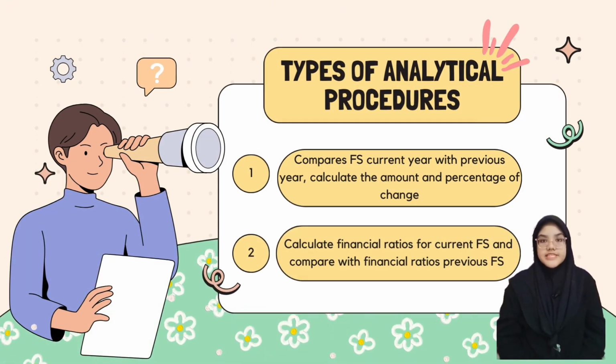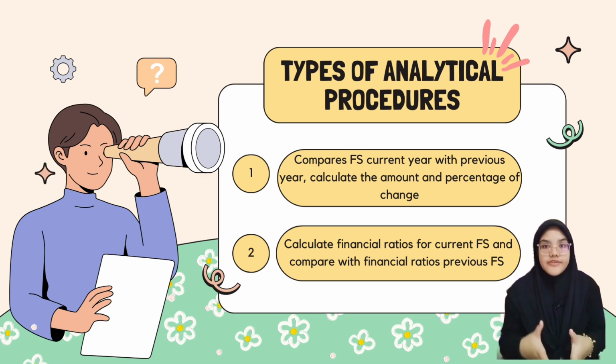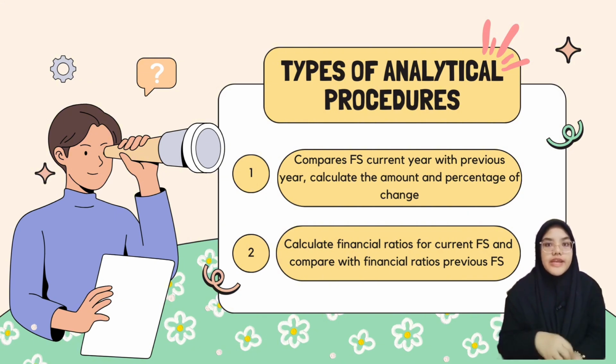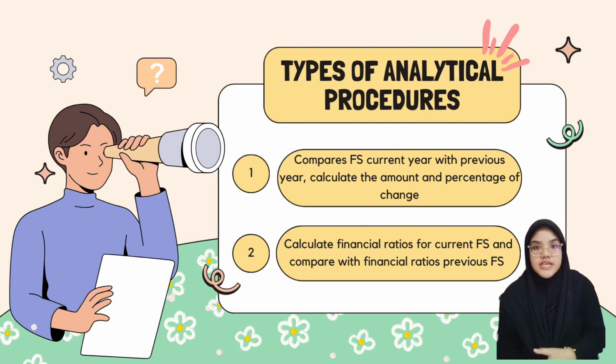Based on my previous slide, how will we know that the financial statements are prepared according to the applicable financial reporting framework? There are two main types of analytical procedure that are used to gather evidence and to evaluate this. Number 1, the auditors compare the financial statements for the current year with the previous year and then calculate the amount and percentage of change.